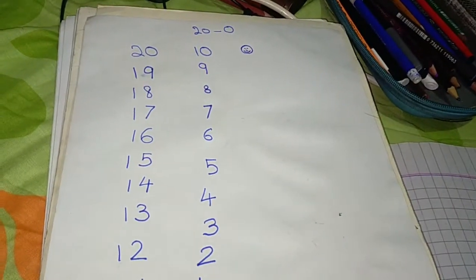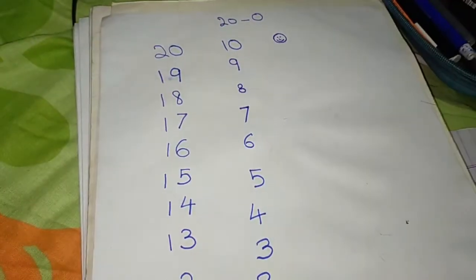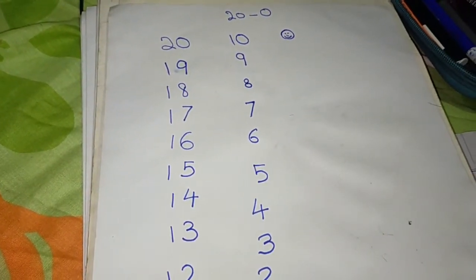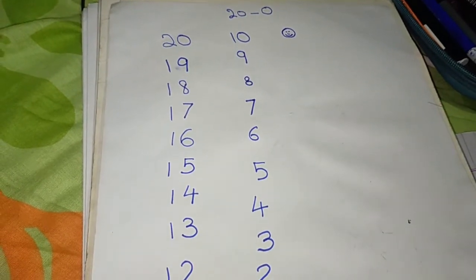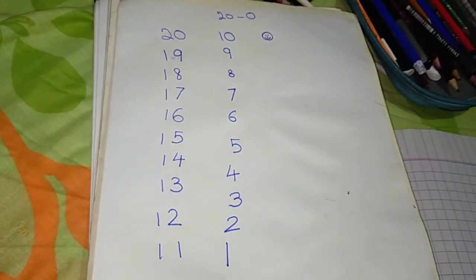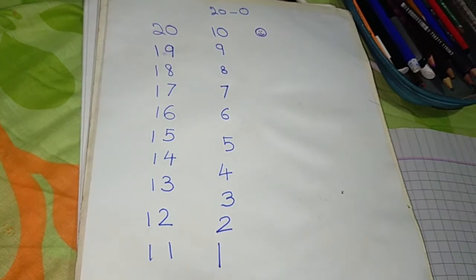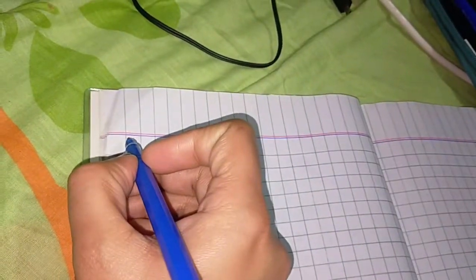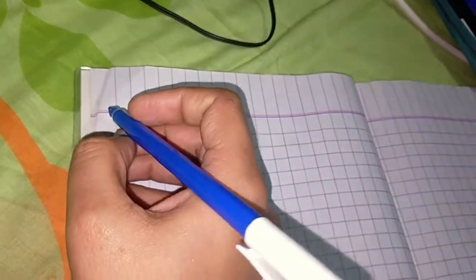Okay, nursery class? This is our today's work, nursery class, that we have to do the backward counting from 20 to 0. Now, nursery class, kindly open your classwork copy so we can start our classwork. I have opened my classwork copy. As you know, first of all, we write the date. Can you please tell me what is the day today?